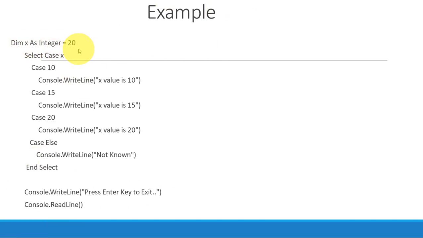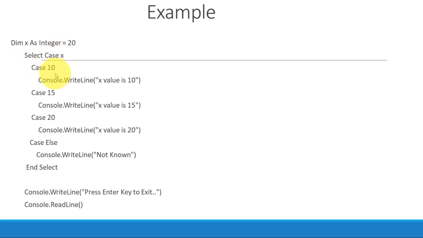Dim x As Integer = 20. So we are giving a value to our variable, that is 20. Now Select Case x means we are considering the value of x. We are choosing x and considering its value, so its value is 20. X is equal to 20. Now, what are the cases? Let's discuss all the cases.